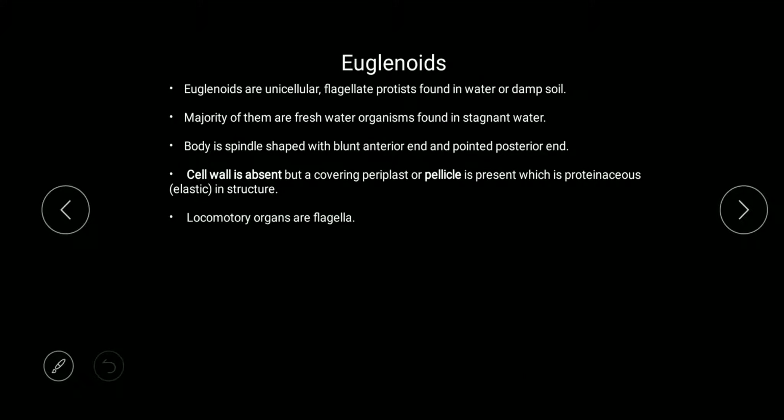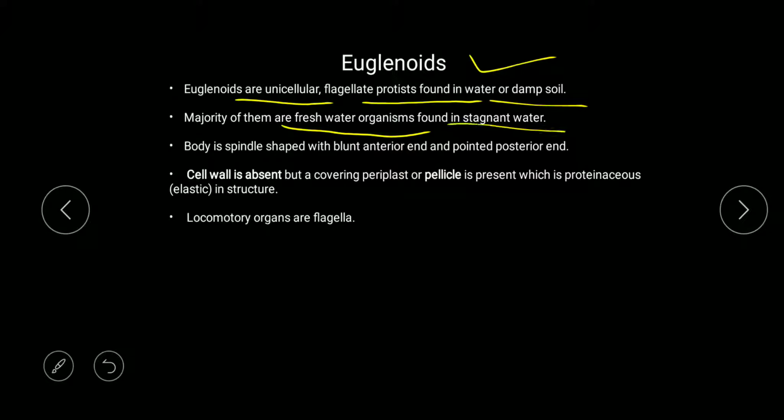Next we talk about the third photosynthetic protist. First we talked about chrysophytes, then we studied dinoflagellates. Now we are going to study euglenoids. Euglenoids are again unicellular, flagellate protists found in water and damp soil. The majority of them are freshwater organisms, found in stagnant water.